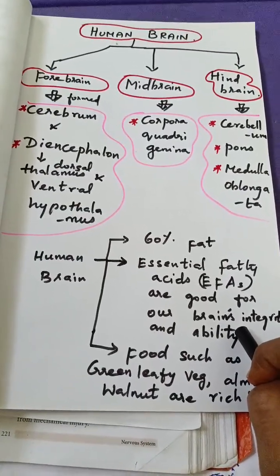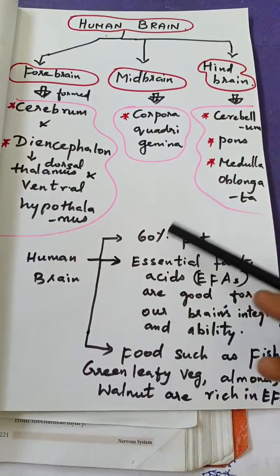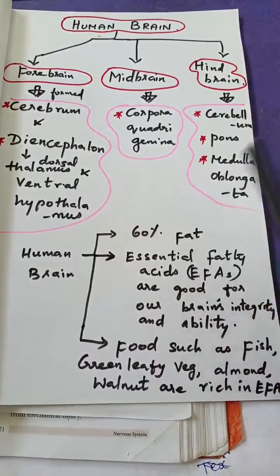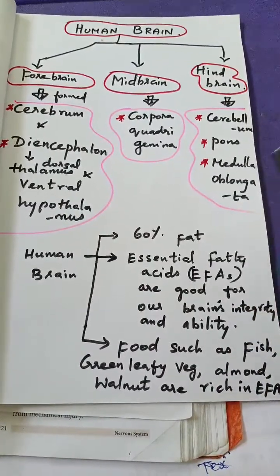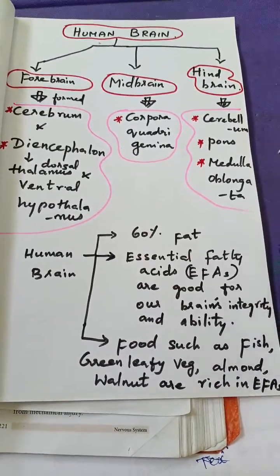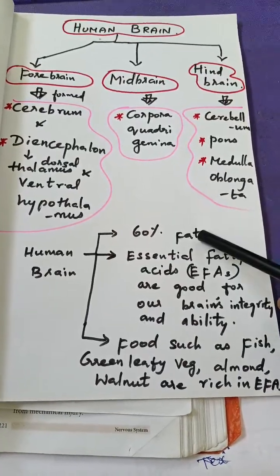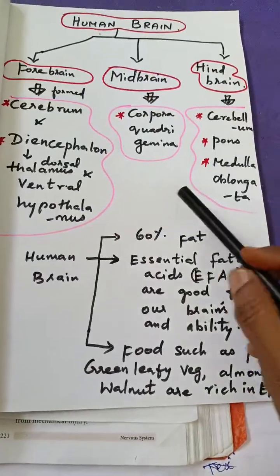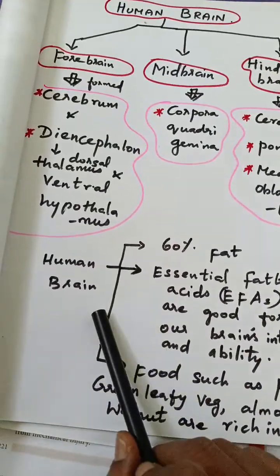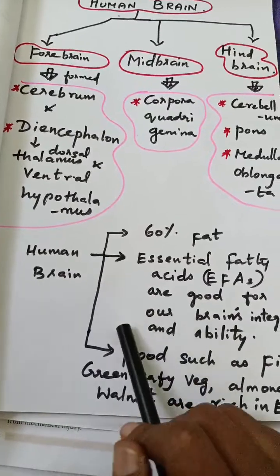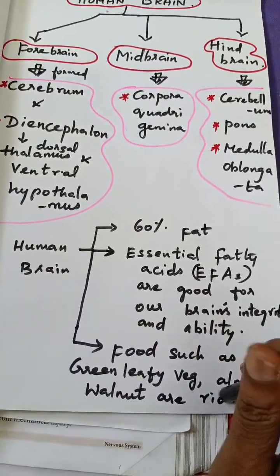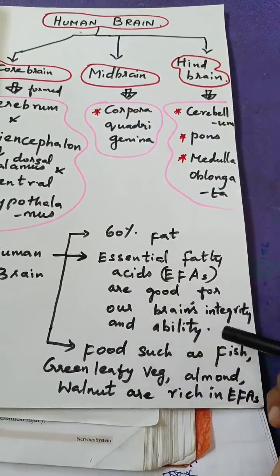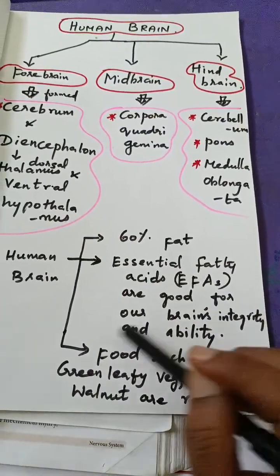And then in today's class I am continuing with the human nervous system. I have given the introduction, and then I told about the parts of the human nervous system, and now I have started the human brain. I told you that for the proper functioning of the human brain, you need the essential fatty acids supply, which are rich in fish, green leafy vegetables, almonds, walnuts. So these are all essential fatty acids.